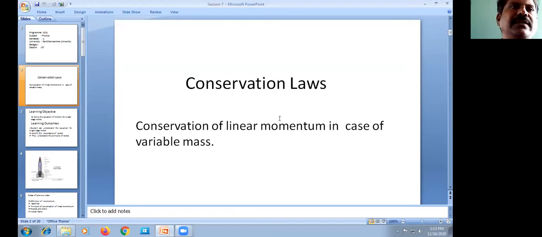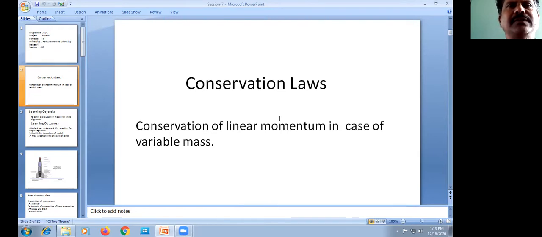So we applied the law of conservation of linear momentum to an object having a fixed mass. But here, how does the law of conservation of momentum hold in the case of a variable mass?